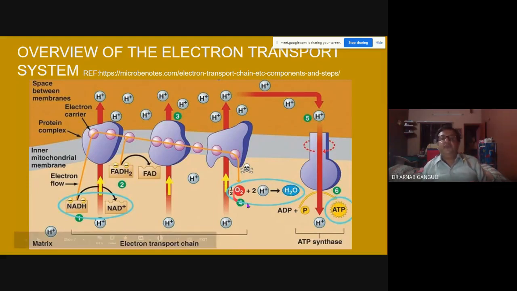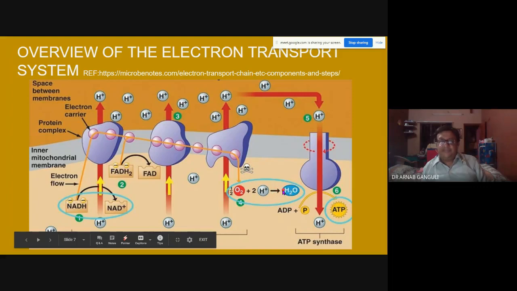So, for example, if you don't have oxygen over here, this hydrogen will start accumulating inside. The hydrogen which is coming inside through this turbine will start accumulating. It needs to be sent outside, so this has to be made into water. Water is safe, it is not hydrogen. If there is hydrogen over here, this gradient is not formed. You lose this gradient. So it is very important that you have oxygen.